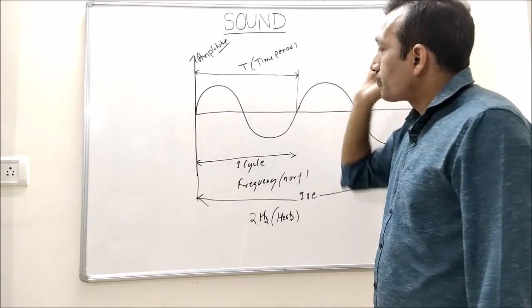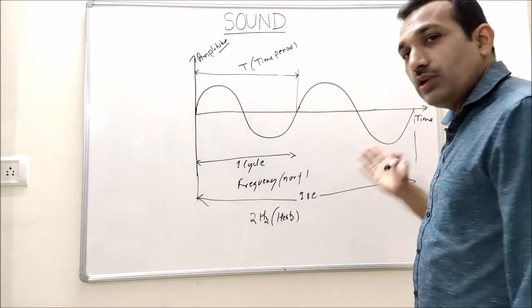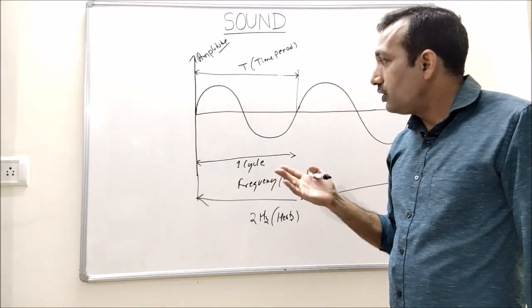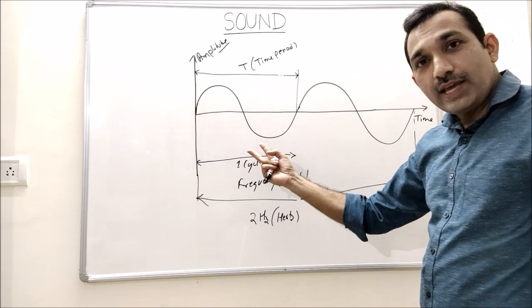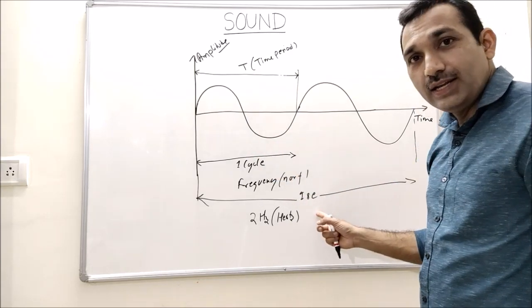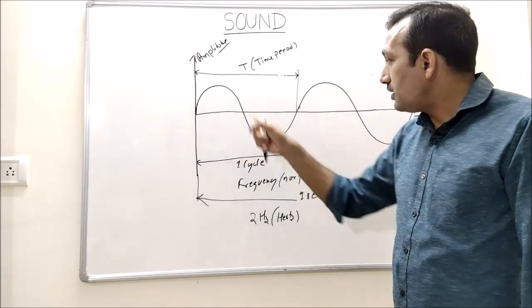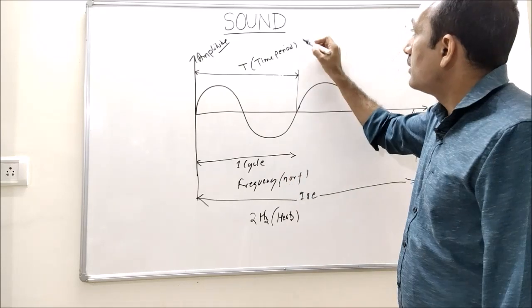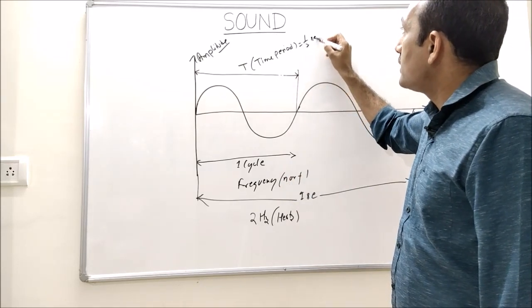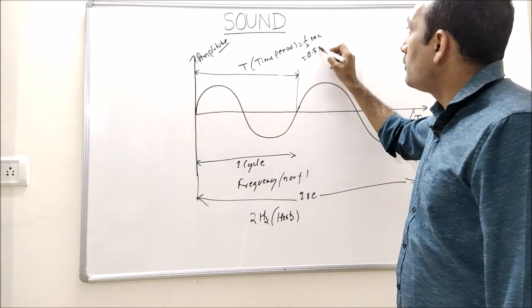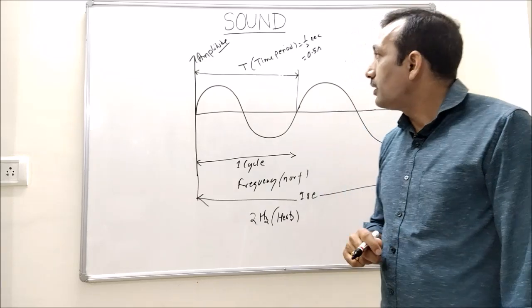So in this particular graph, there are 2 cycles in 1 second. That means time taken in 1 cycle is half of the second, or 0.5 second.